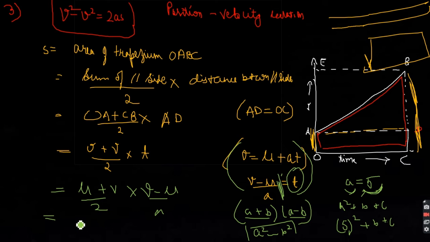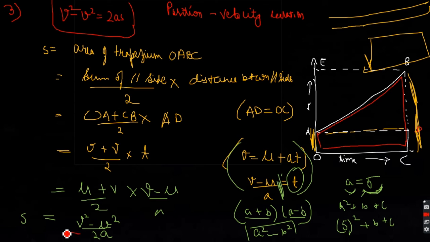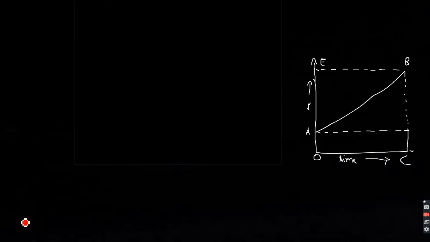So this will become (V square minus U square) by 2A, which is equal to S. Or in short, you can just bring that 2A to the other side, which will become 2AS equals V square minus U square. And this was our needed equation. Alright, so this was the third and the last equation. I hope this is clear to you.